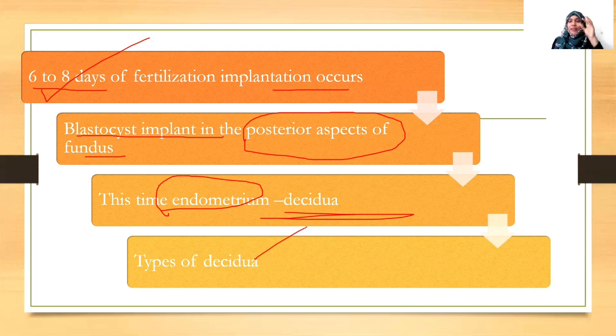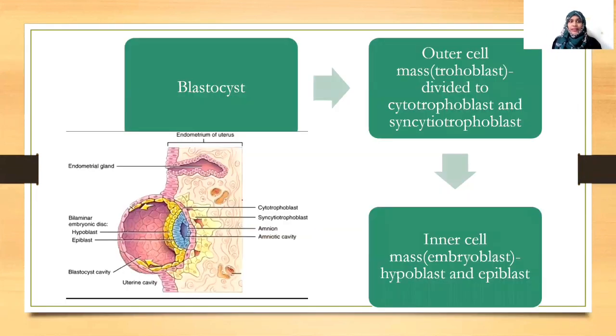That means when the blastocyst comes and embeds in the endometrium, the portion of the endometrium in which the blastocyst is getting embedded is called decidua, and that portion of decidua is called decidua basalis. Adjacent to decidua basalis, the portion of decidua is called decidua capsularis, and the remaining portion of the decidua is called decidua parietalis. So up to blastocyst we have reached already.